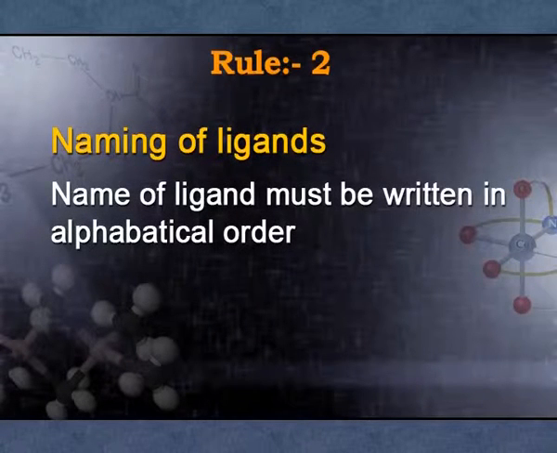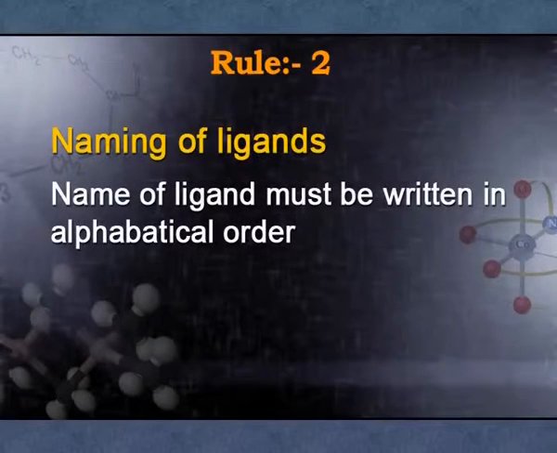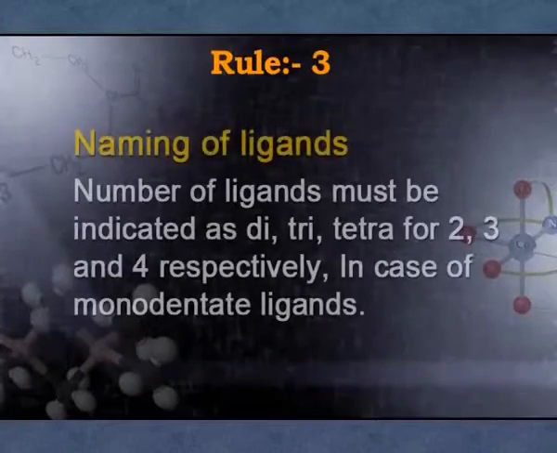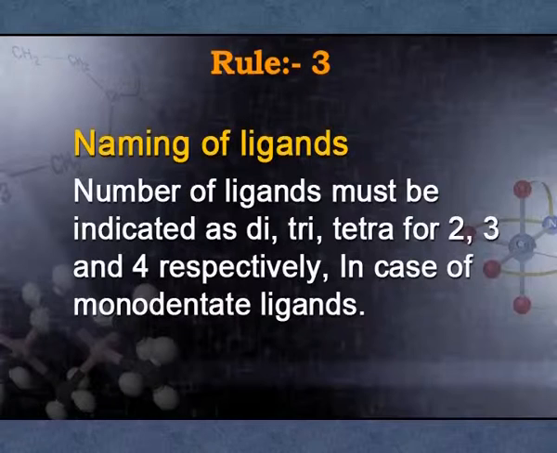When we calculate the oxidation number of the central metal ion, then comes the naming of ligands. What are the names of ligands? What are their numbers? Their rules are in this way. First we decide the oxidation number of the central metal ion. Now, when we start naming the ligands, we have to use alphabetical order. Suppose there is chloride ion and there is ammonia also, both are ligands. So we have to give the name first ammonia and then chloride.